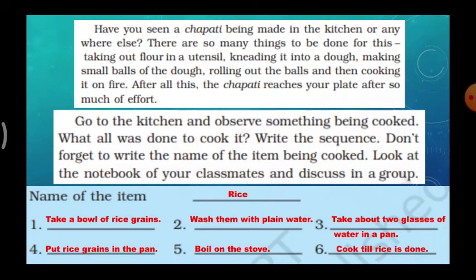Third step, take about 2 glasses of water in a pan. Put the rice grain in the pan. Boil on the stove. Cook till rice is done. So this is the process of boiling rice.